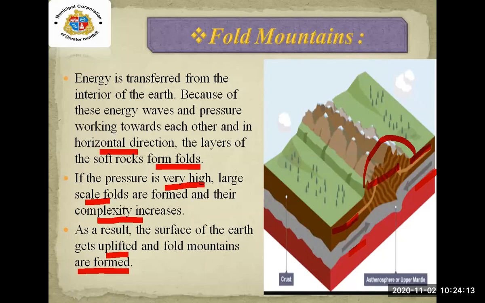That time the fold mountains are formed. It is easy to understand after doing this activity. I hope you all have understood fold mountains in a very easy way. Yes, students, let's move on.